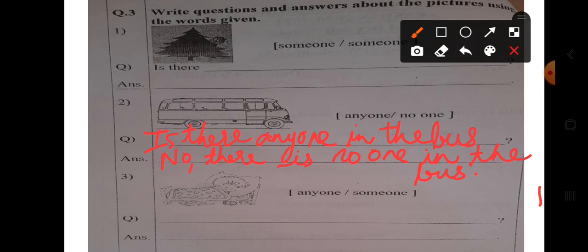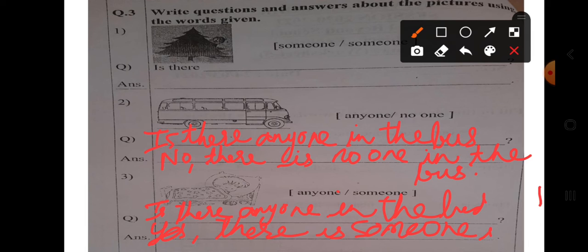Now the last question, you have to use the words anyone and someone, right? Is there anyone? It can be in the bed or on the bed. In the bed. Yes, there is someone in the bed. Full stop.